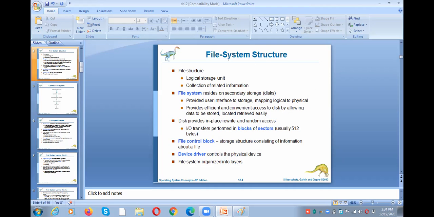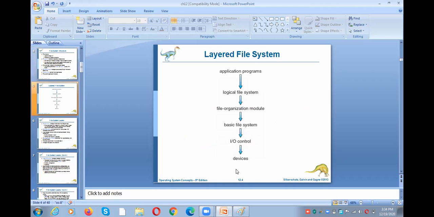And I already told you the file system is organized into layers. So what are all the layers? Application program, logical file system, file organization module, basic file system, IO control, and the devices. So whenever you want to read a particular block, for example, read block 123, we need to write a program. From that, we need to send the information to the logical file system. The logical file system will check for the logical existence. It deals with the logical issues.